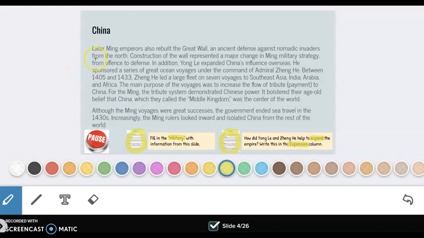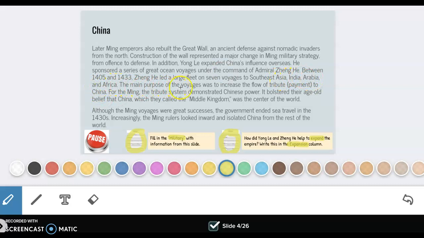Let's read. Later Ming emperors also rebuilt the Great Wall, an ancient defense against nomadic invaders from the north. Construction of the wall represented a major change in Ming military strategy, from offense to defense. In addition, Yang Li expanded China's influence overseas. He sponsored a series of great ocean voyages under the command of Admiral Zhang He. Between 1405 and 1433, Zhang He led a large fleet on 7 voyages to Southeast Asia, India, Arabia, and Africa.